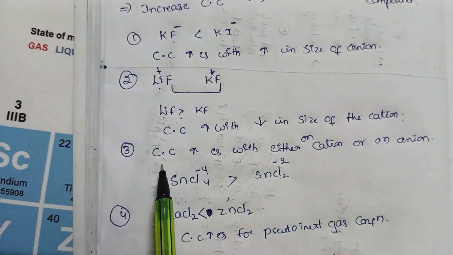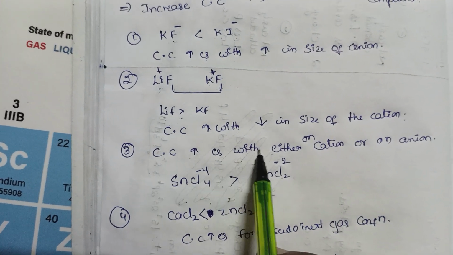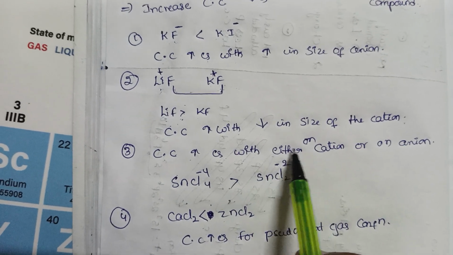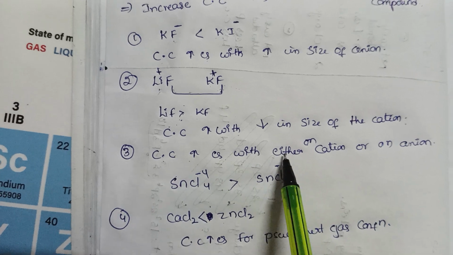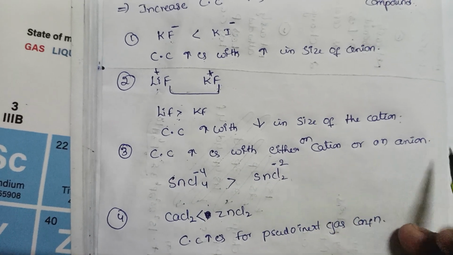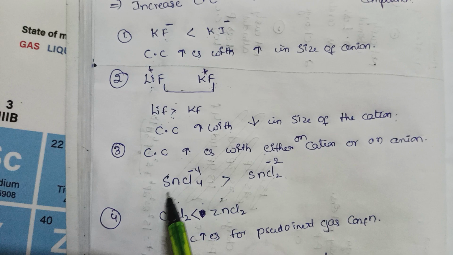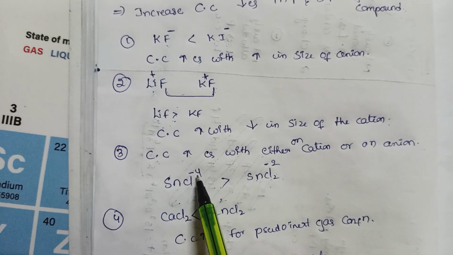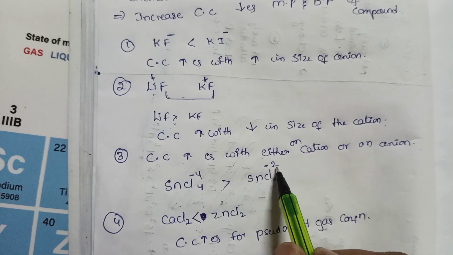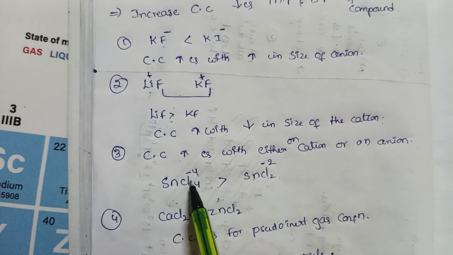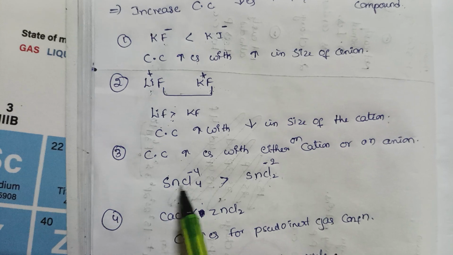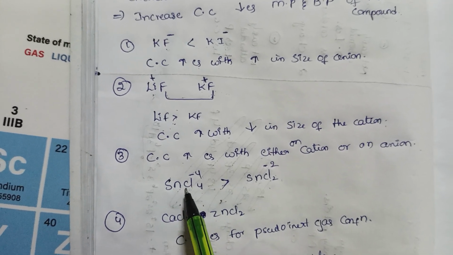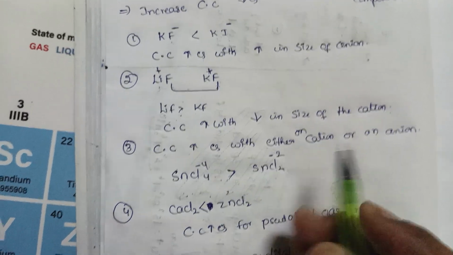The third one is that covalent character increases with the charge on the cation or anion. If we take SnCl4 and SnCl2, this one has more charge, this one has less charge. So the covalent character of SnCl4 is greater than SnCl2.